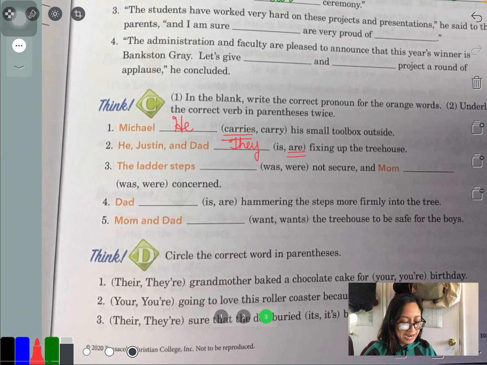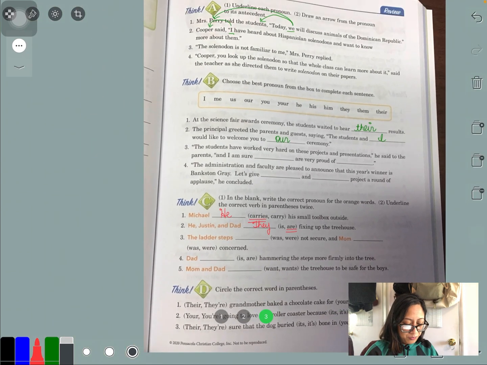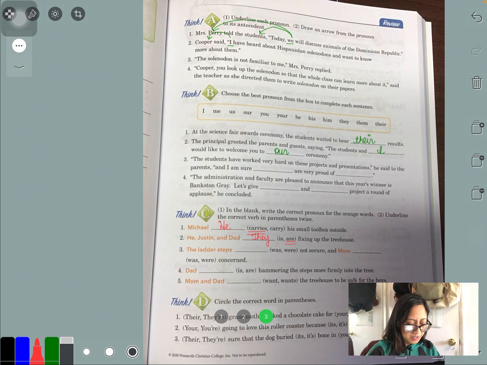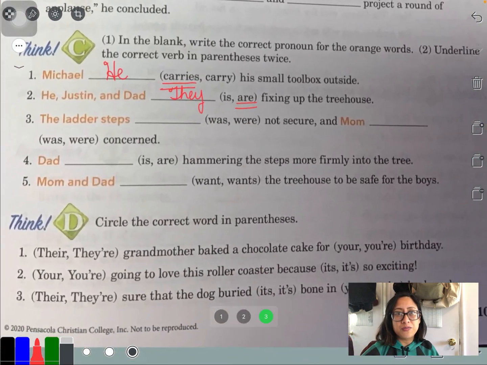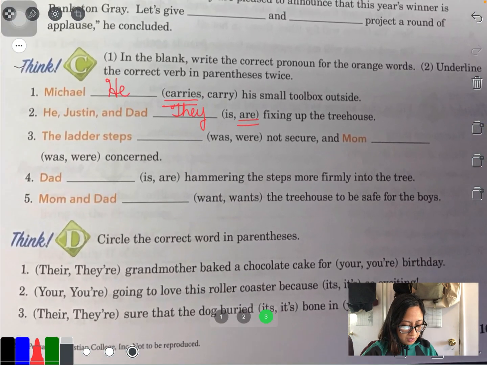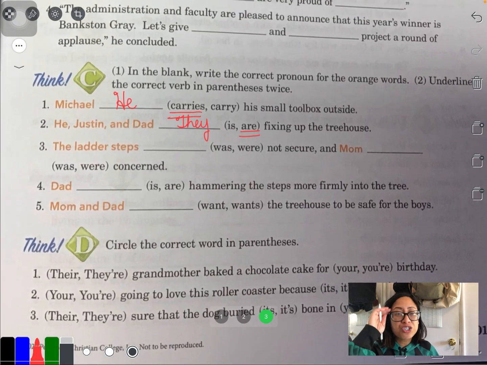We'll do 3 and 4 at our meeting, okay? If you want to try it on your own, that's good. In fact, if you want to do A, B, and C on your own, that's cool. That helps with your development of critical thinking. Think D. Fun. Homonyms. We have to use the correct homonyms in the blank to fill in or complete the sentence.